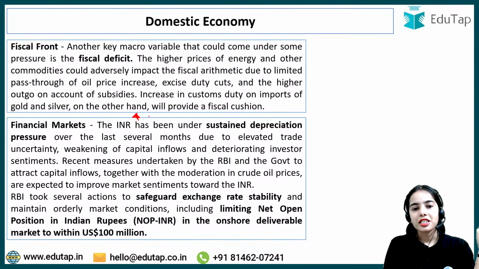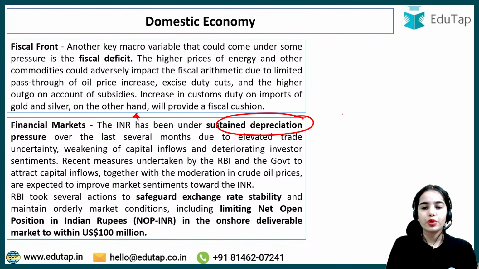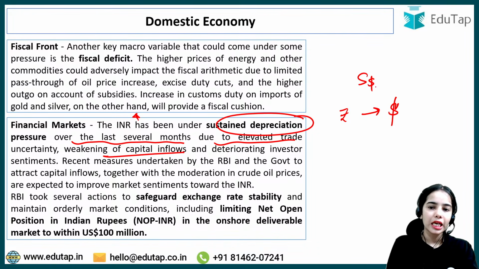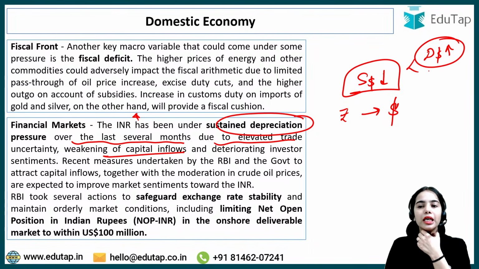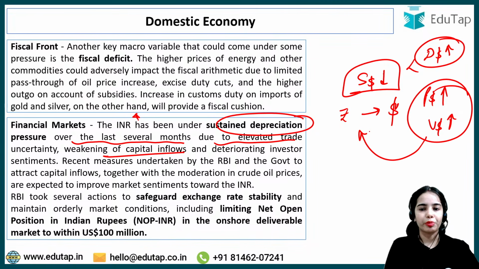So the INR has been under sustained depreciation, the rupee depreciating a lot against the dollar over the last several months due to elevated trade uncertainty and weakening of the capital inflows. We are getting less of the capital inflows. That means we are getting less supply of dollars, while the demand for dollars is high. So the price of dollars is increasing, the value of the dollar is increasing against the rupee. So the dollar is appreciating while the rupee is depreciating.